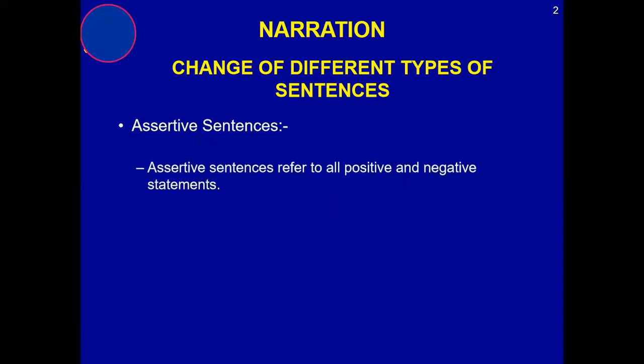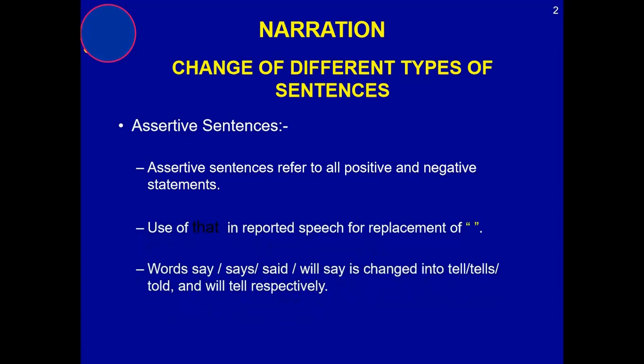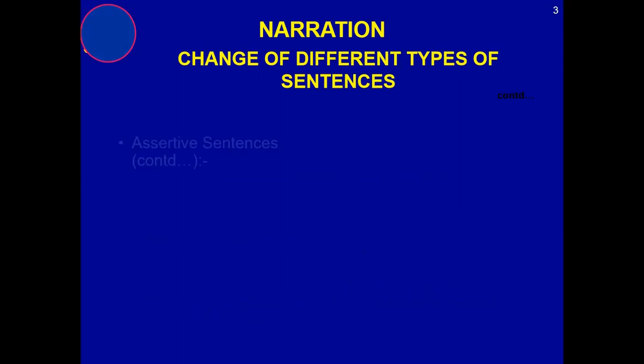First thing, we are moving along with the different types of sentences: assertive sentences. Once you have an assertive sentence, it means you are talking about either a positive or negative sentence or statement. Whenever you have an assertive sentence, its quotation marks will be replaced by "that." Words like say changes into tells, say into tell, said into told, will say into will tell. So according to the requirement of the reporting speech, we change these verbs of reporting speech in indirect speech.